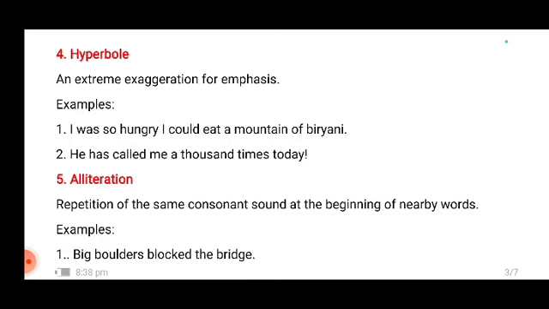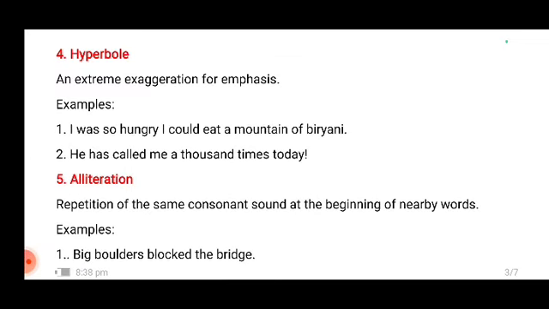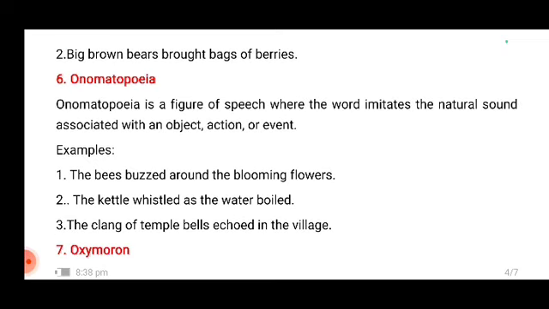Alright. Next example, you can see, big brown bear brought bags of berries. So in alliteration, what we do is that we repeat the consonant sound. Big boulders blocked, or big brown bear, like that.